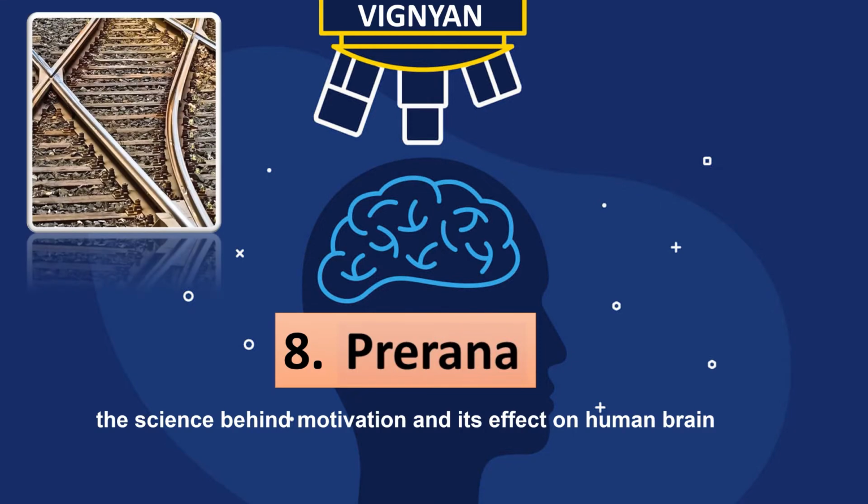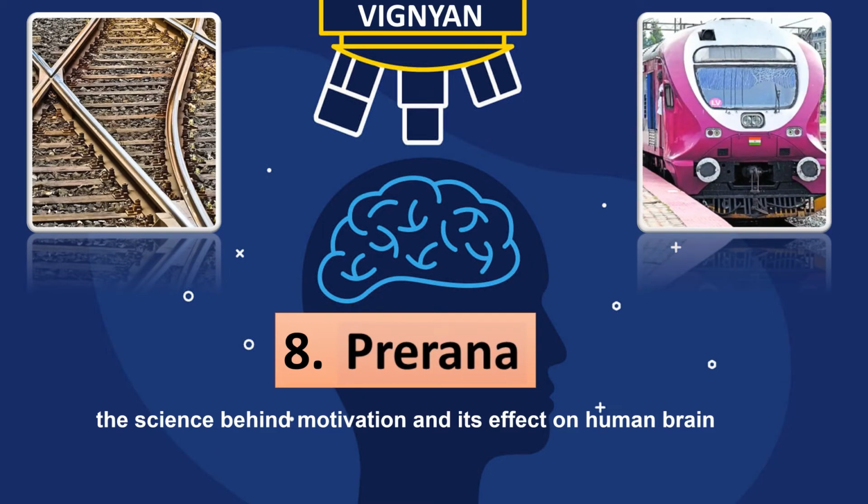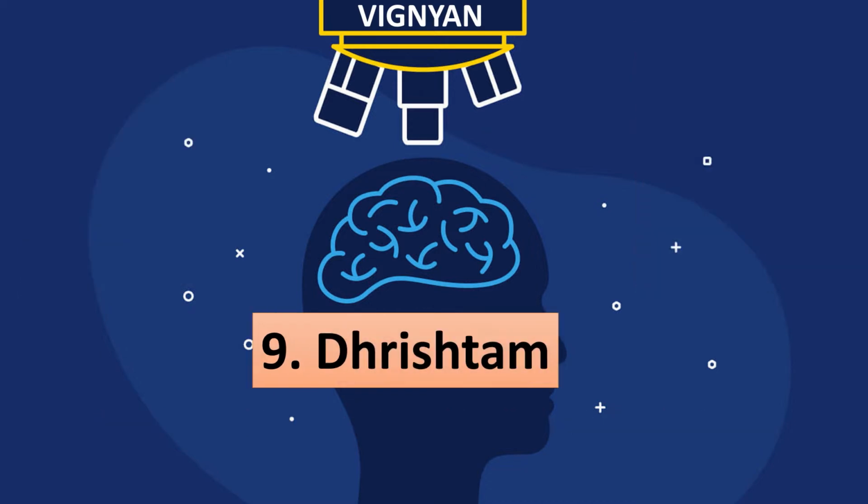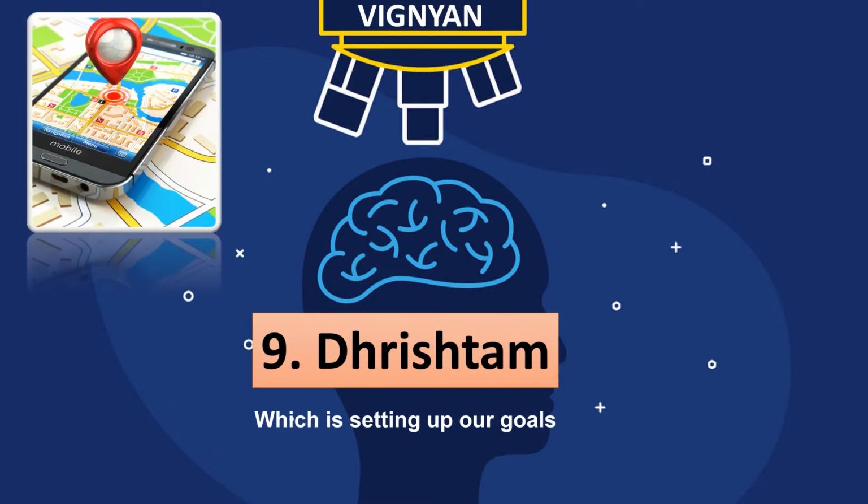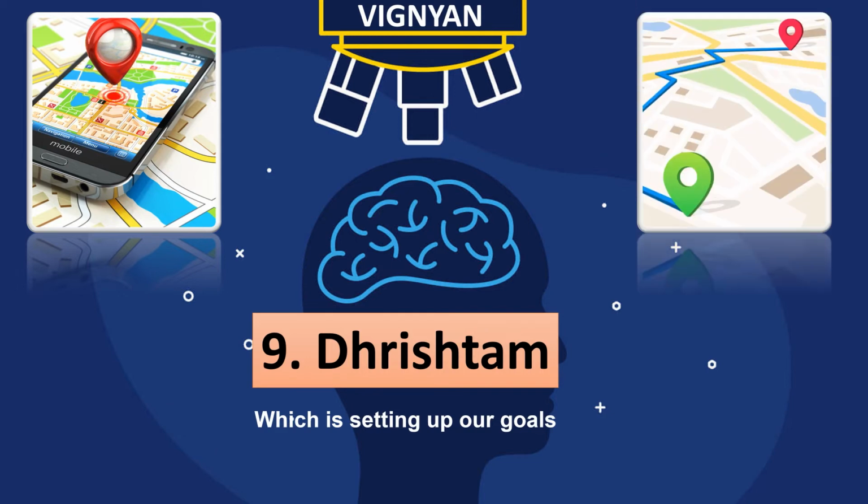Just like we need railway tracks to move a train in the right direction, we need to put up a track in our learning system, and this track is what we call as Prarana. Ninth is Dhrishtam, which is setting up our goals. This is just like a GPS. To start any journey on Google Maps, the first thing we have to do is set our destination. Setting this destination of our learning journey is what we call as Dhrishtam.